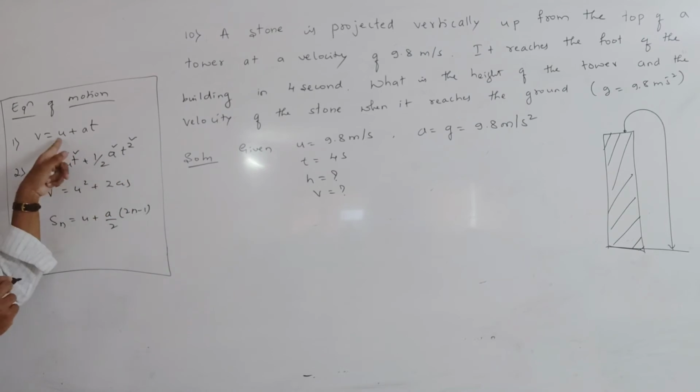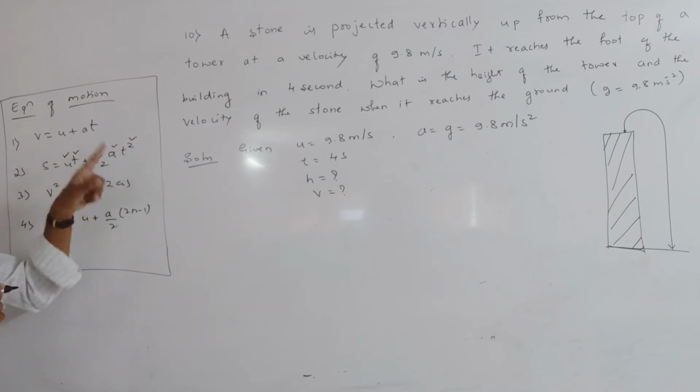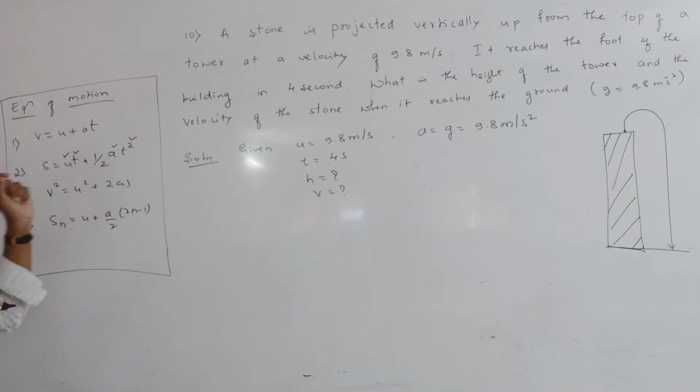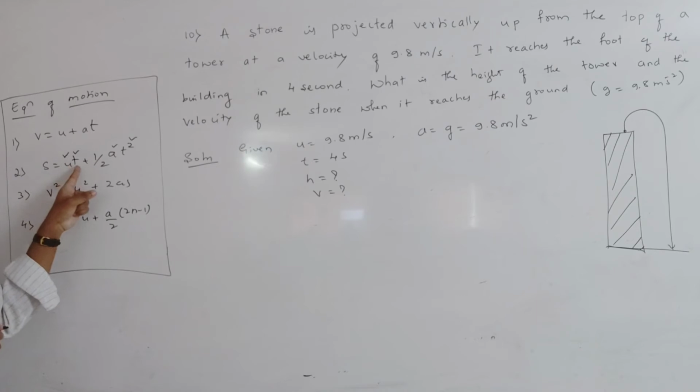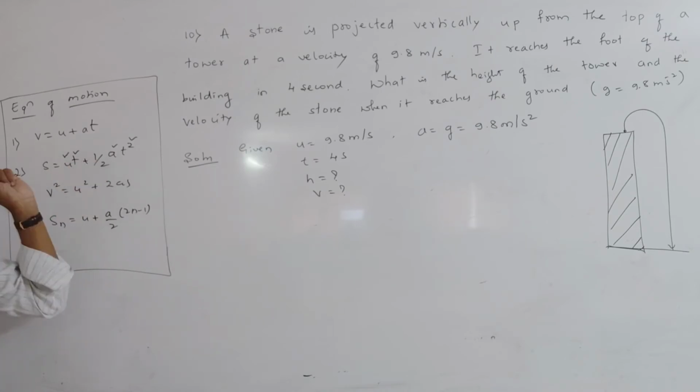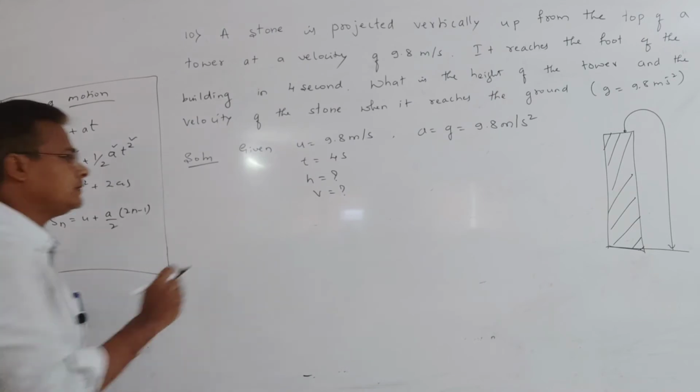For the final velocity we can use another one. I want to calculate the height first, so we are using this formula with initial velocity, time and acceleration. Are you understanding how to choose the formula?